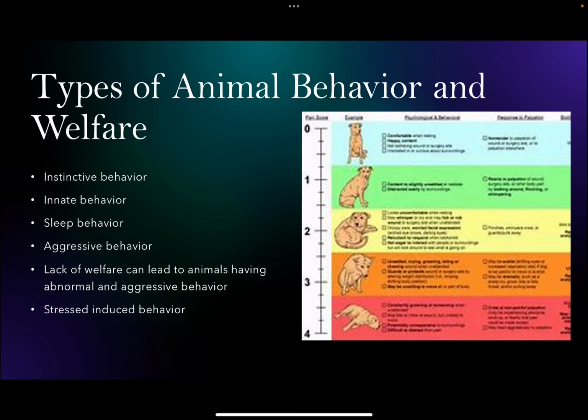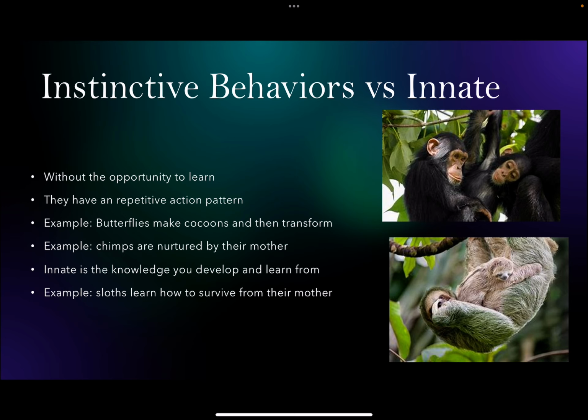Types of animal behavior and welfare: instinctive, innate, sleep behavior, aggressive behavior, and stress-induced behavior. This can be caused by lack of welfare that can lead animals to having abnormal or aggressive behavior. Instinctive versus innate.